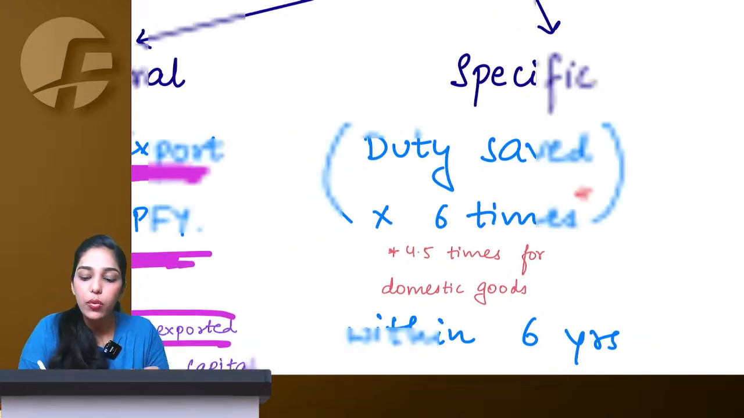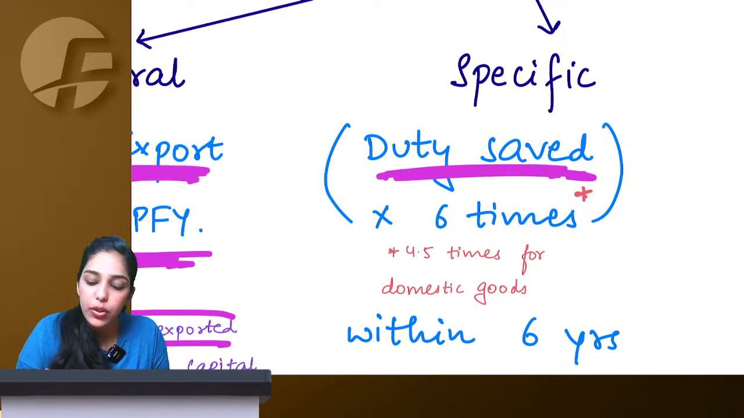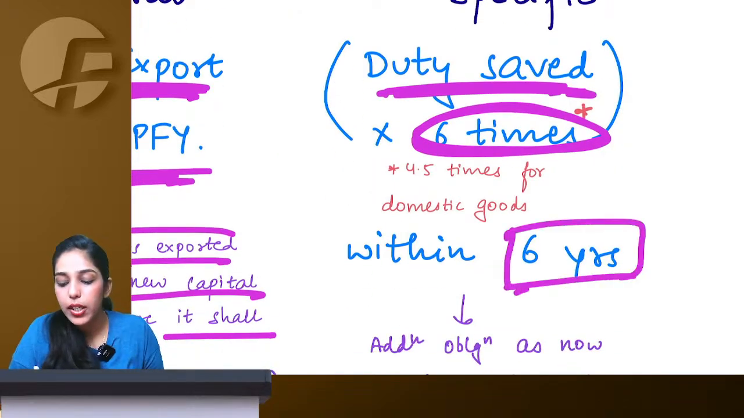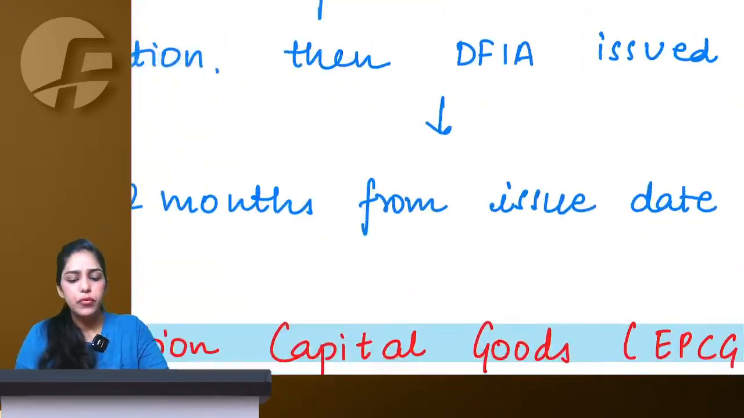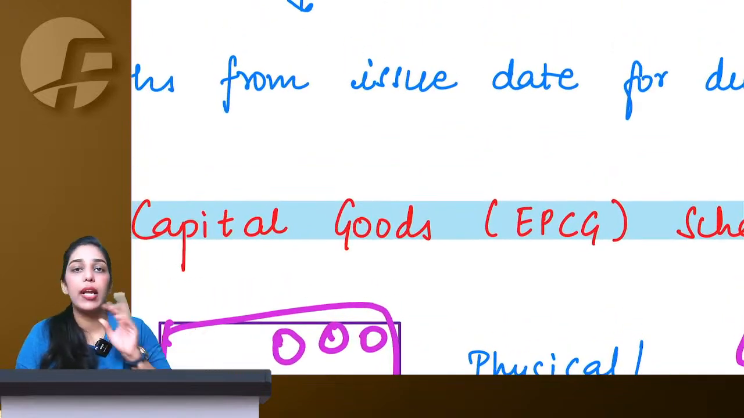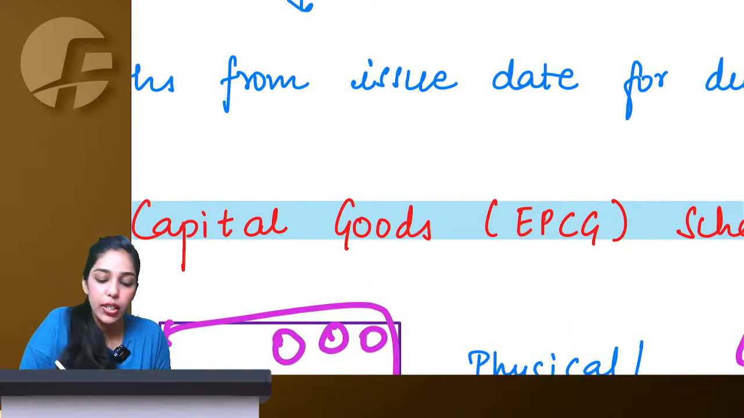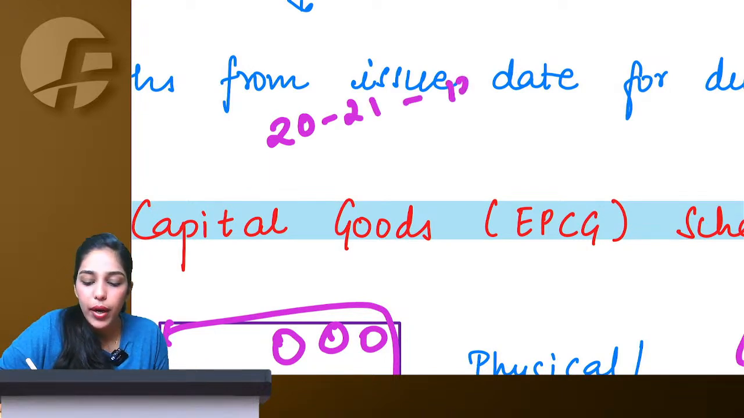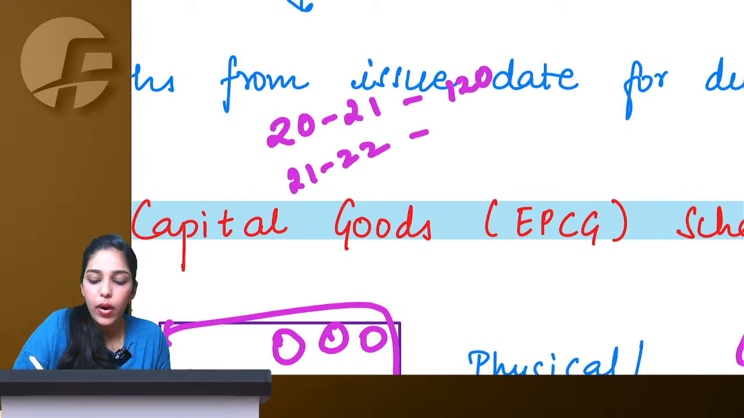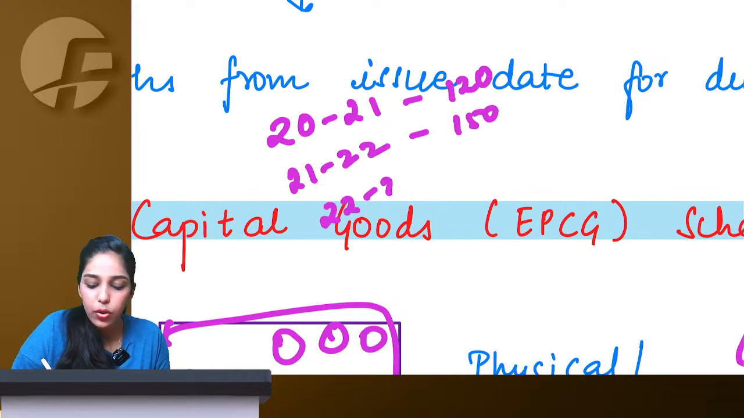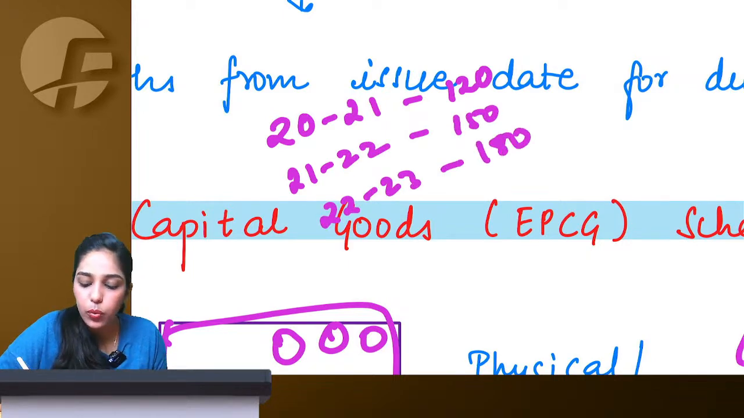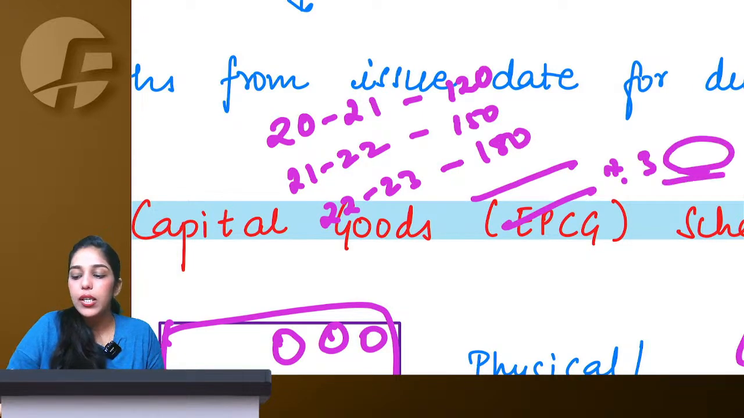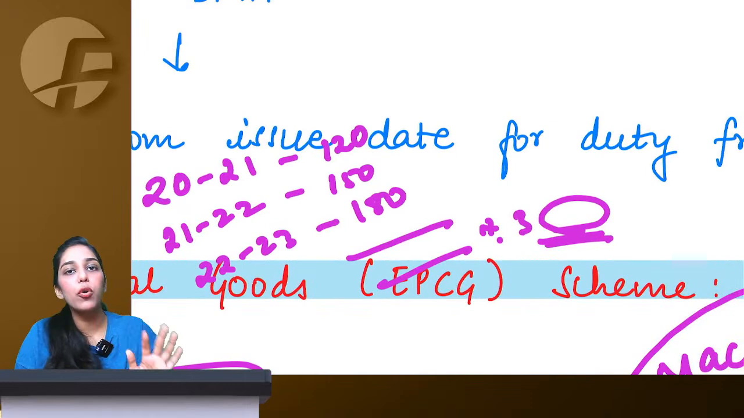Now they are saying, because we allowed you new machinery without payment of duties, whatever duty you have saved, multiply by 6 times, and within 6 years you need to export. So let's say when I was not having this machine, in FY 2021 I had exported 120, in 21-22 I had exported 150, in 22-23 I had exported worth 180. So you make a total divided by 3. Whatever is your average, you have to export that only.